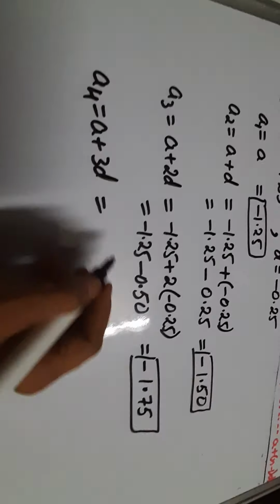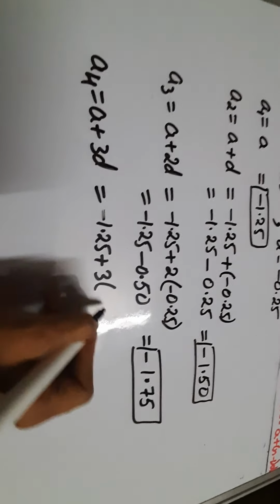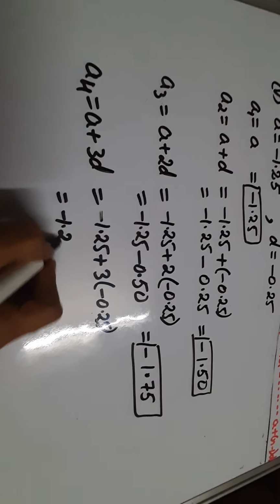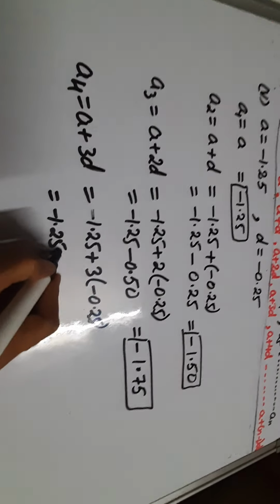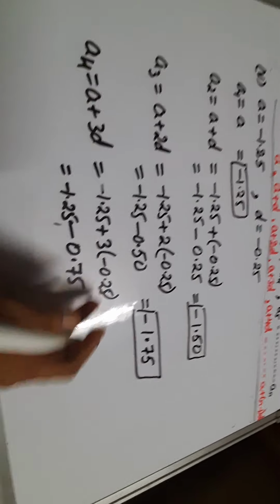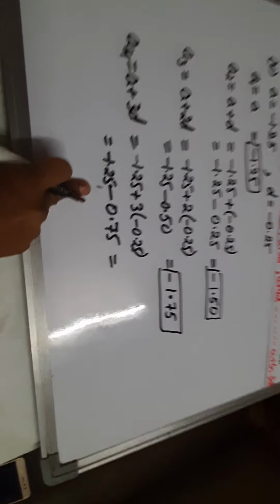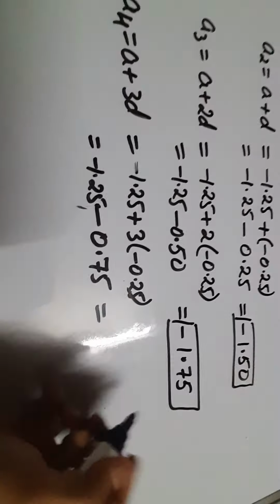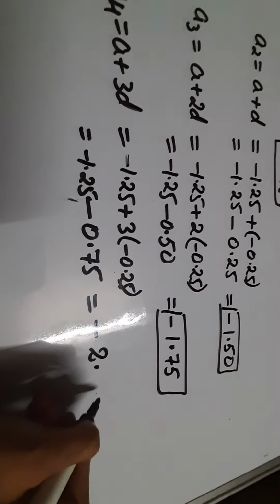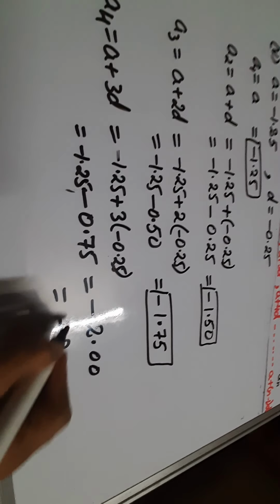Similarly, A4 is equal to A plus 3D, that is minus 1.25 plus 3 into minus 0.25. So when you solve it, minus minus plus, this will be 0.75 by multiplying. Both are negative, so put a negative sign, and this will become 2.00, that is 2, or we can write it as minus 2.